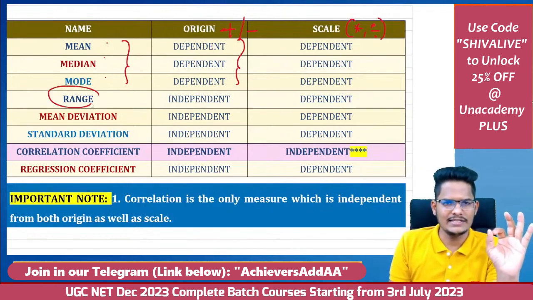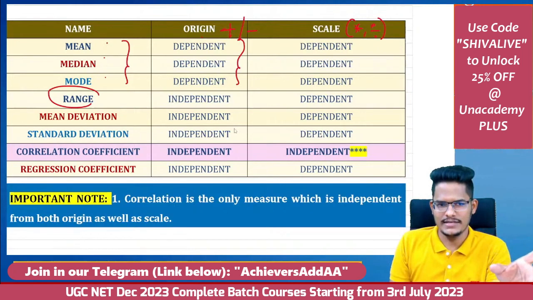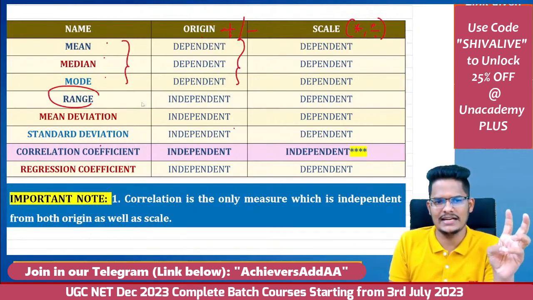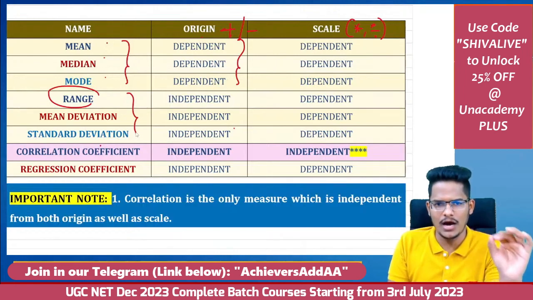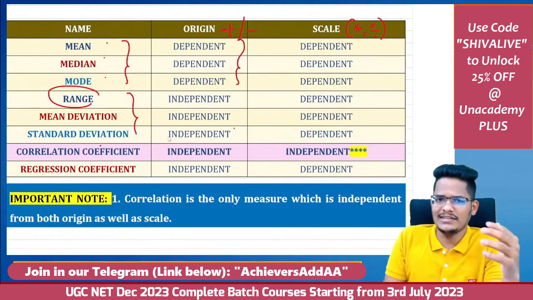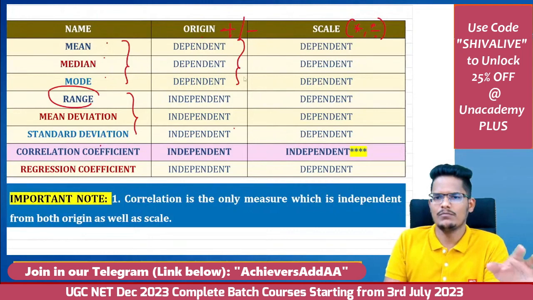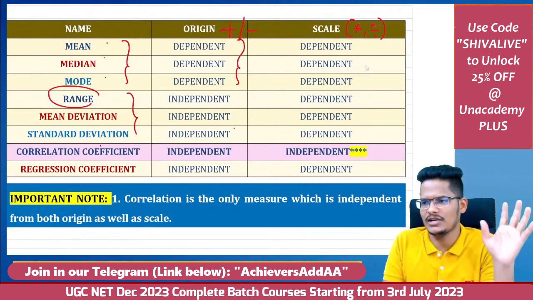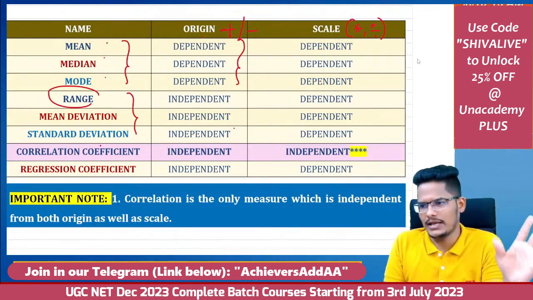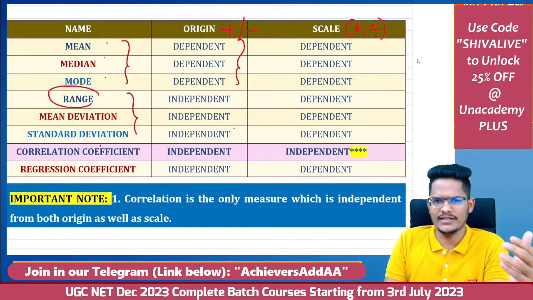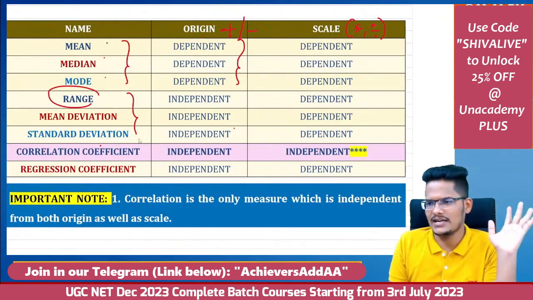Next, range is independent of origin. Range, mean deviation, standard deviation are not impacted by addition and subtraction, but are impacted by multiplication and division. That is, independent of origin but dependent on scale.